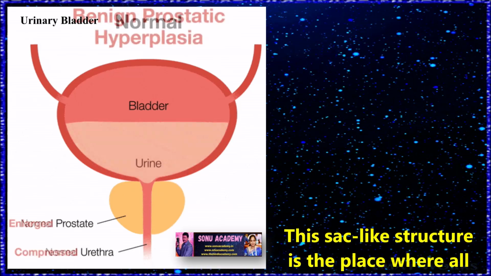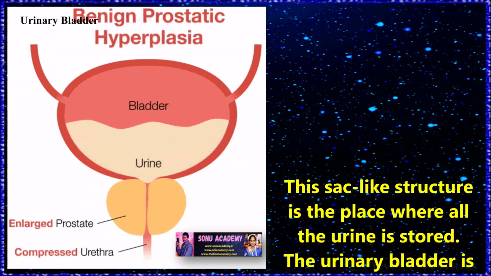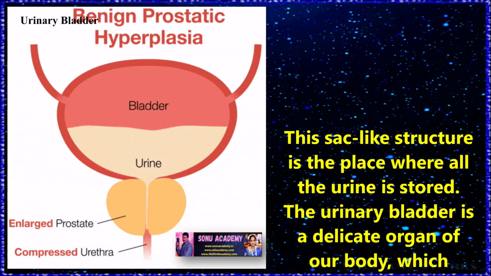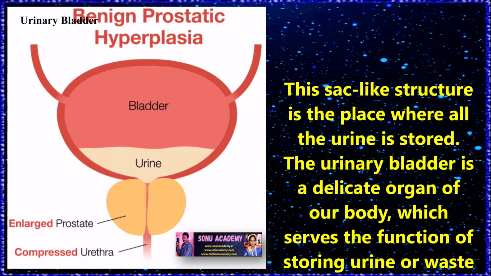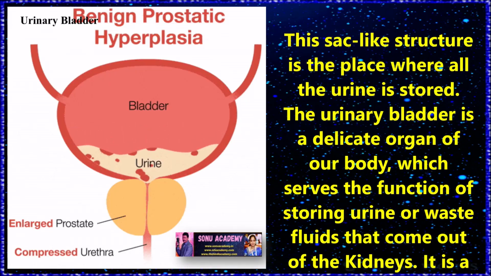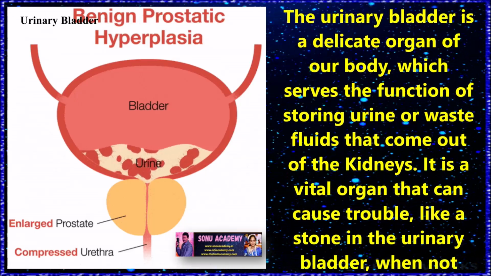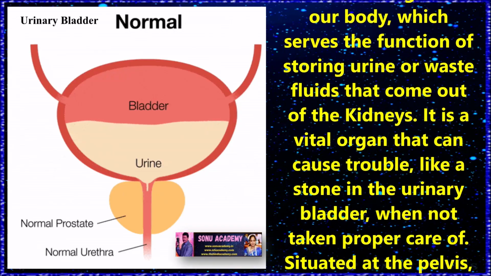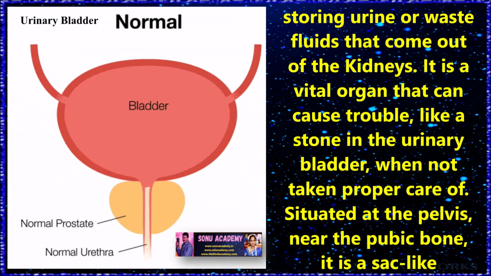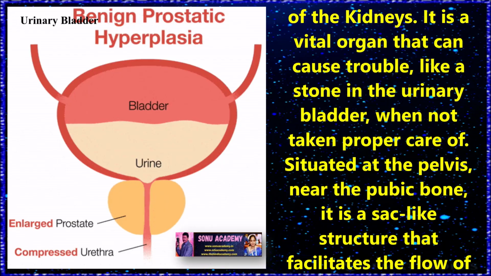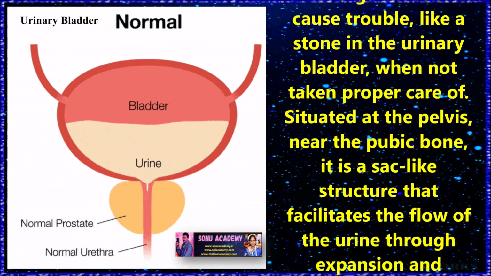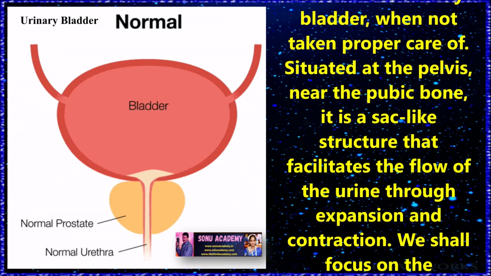Children, now let us discuss the urinary bladder. The sac-like structure is the place where all the urine is stored. The urinary bladder is a delicate organ of our body which serves the function of storing urine or waste fluids that come out of the kidneys. It is a vital organ that can cause trouble, like a stone in the urinary bladder, when proper care is not taken of it.